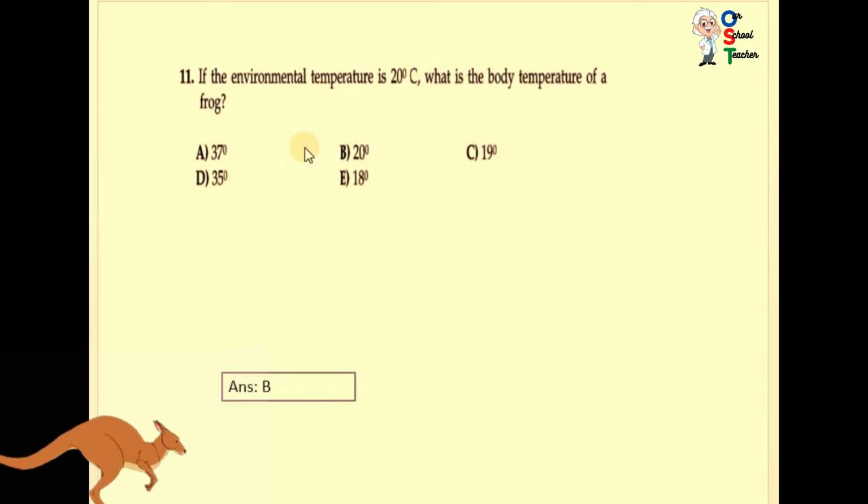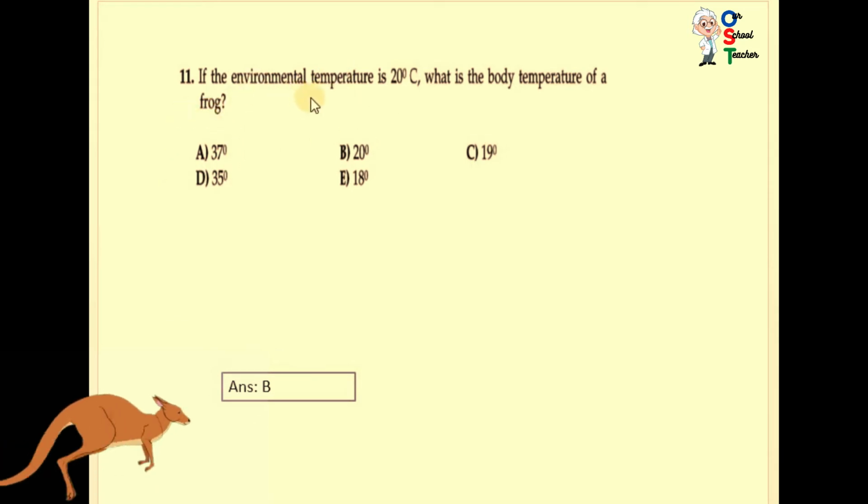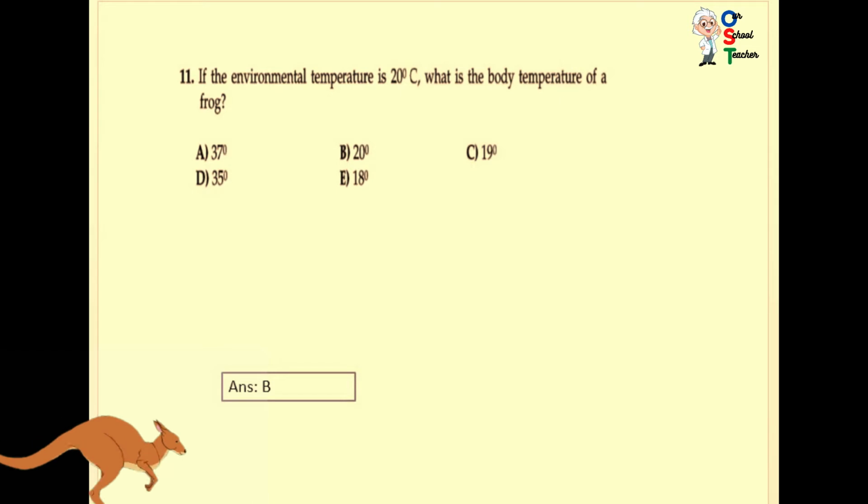On the basis of temperature, we can divide animals into two groups: warm-blooded animals and cold-blooded animals. Warm-blooded animals are those animals that have constant body temperature. For example, mammals and birds. These two groups have constant body temperature. But as far as amphibians and reptiles and fish are concerned, they change their body temperature. So frog has the same temperature as the environment, so it would be B. B is correct.